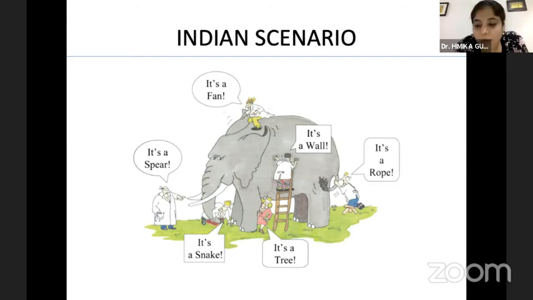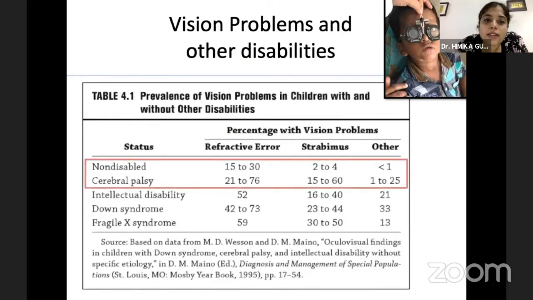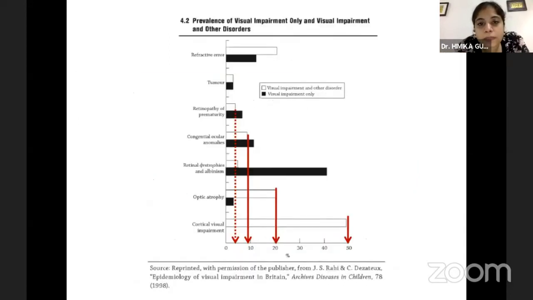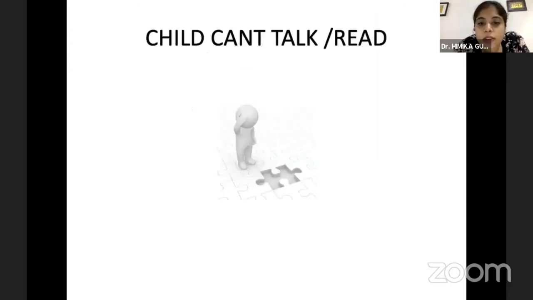But when we look at a child with cerebral palsy, ROP, or any other disorders like ADHD, they have multiple problems, not just the eye problem or the neurological issue. These are some more statistics which tell us that the chances of getting refractive error or strabismus are much higher in a cerebral palsy child than in a non-disabled or regular pediatric patient. Also, in a CVI child, there is a 50% chance that apart from the eye problems, he or she will have multiple disabilities, versus a ROP child where it's going to be more or less purely ocular problems with a few others.